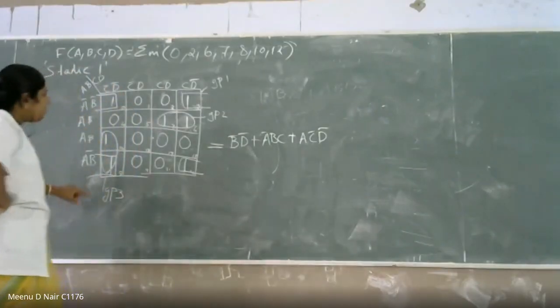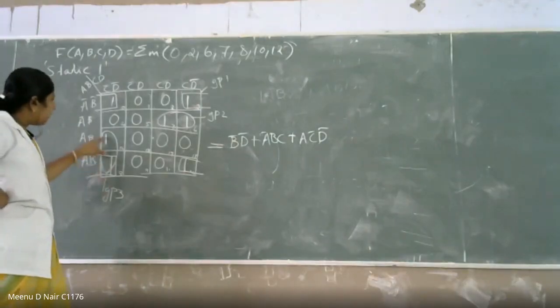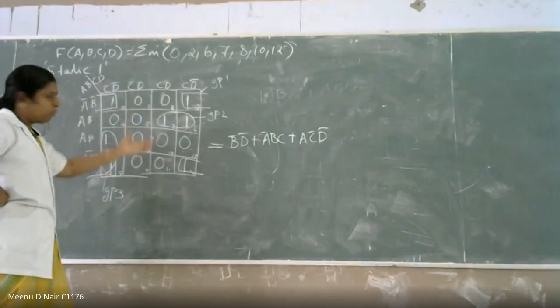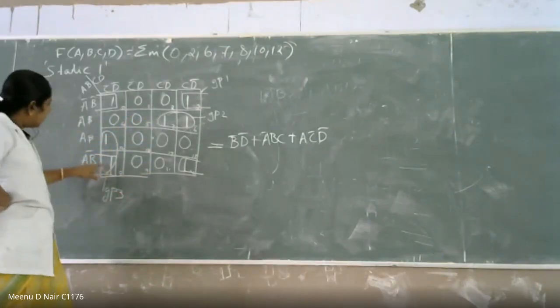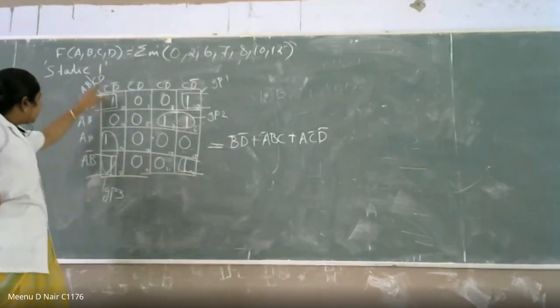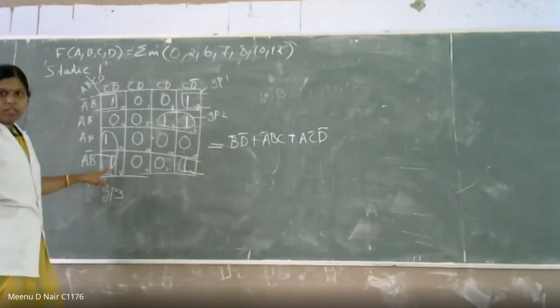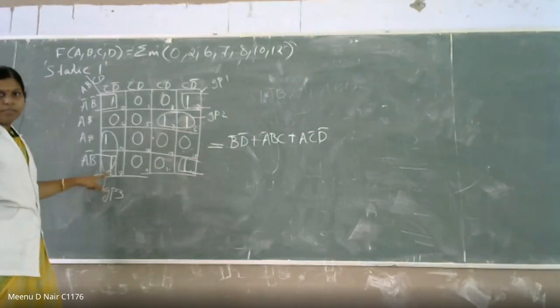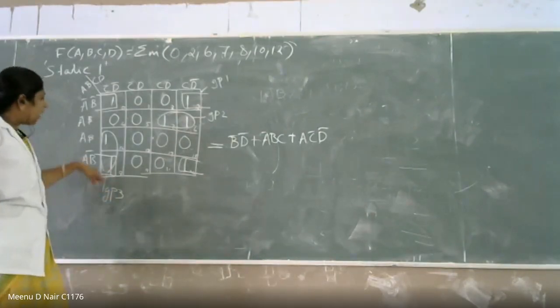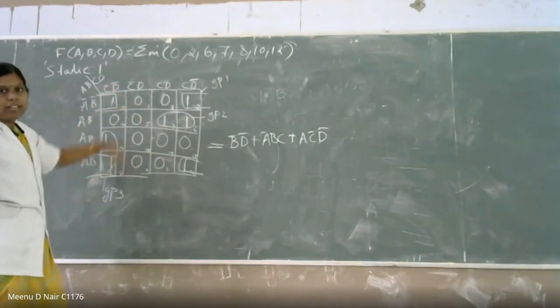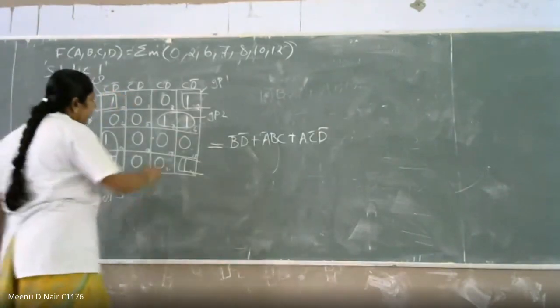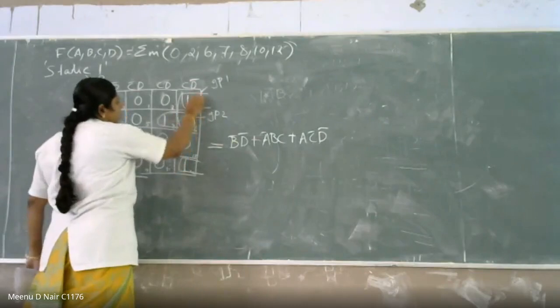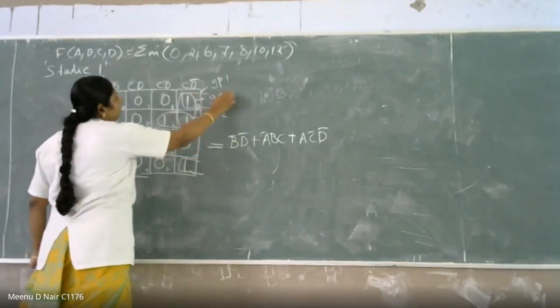And the second one, is there any connection between group number 3 and group number 1 or 2? You see here, group number 3 is connected to group number 1 with this one. So you will not require any connection between group number 3 and any of the other groups. So what you are going to do here is make a group here. This is your group number 4.